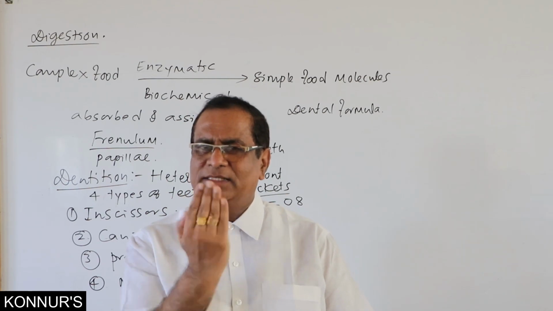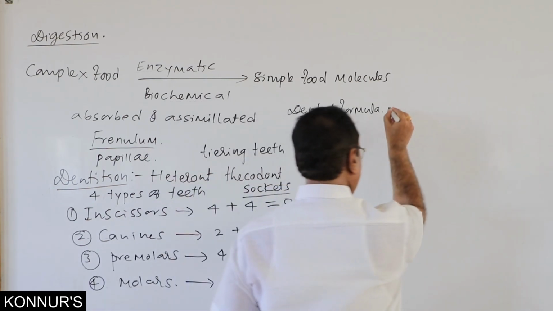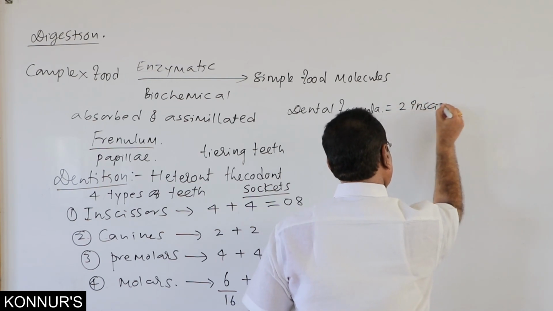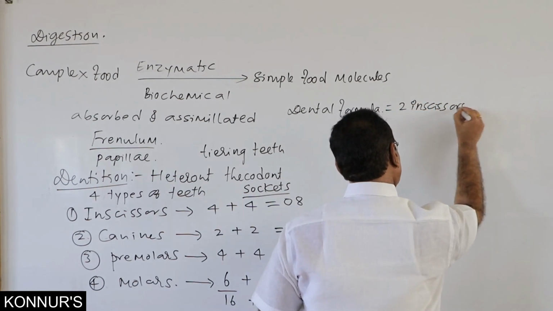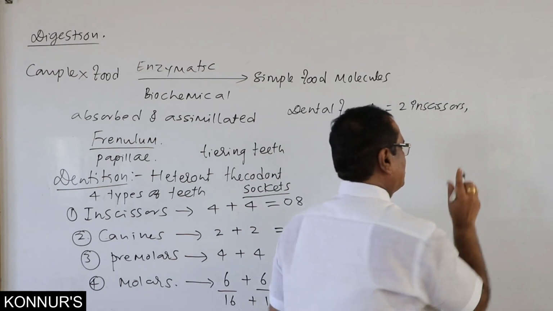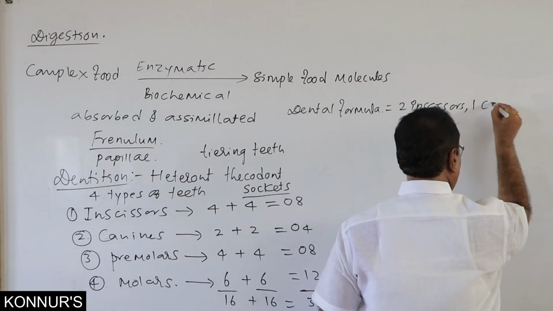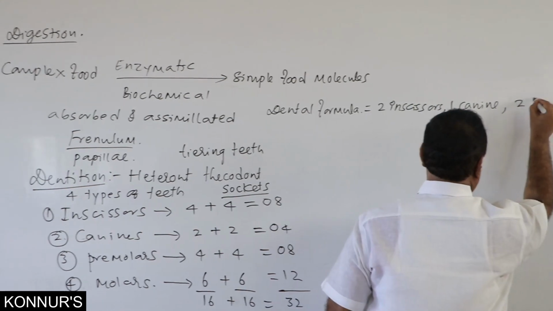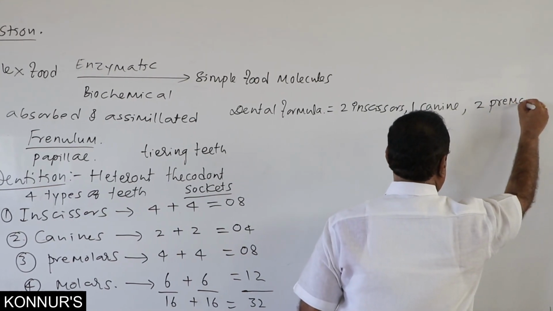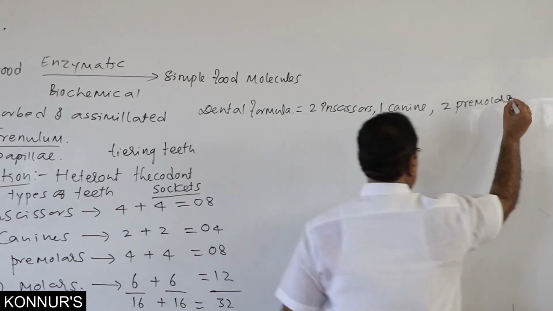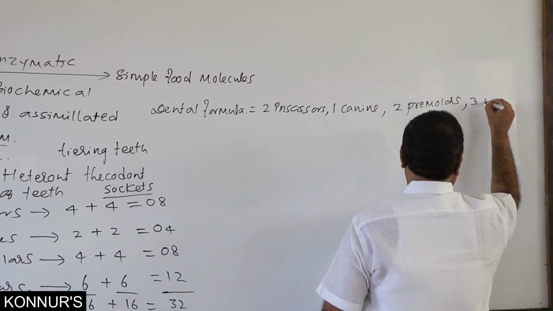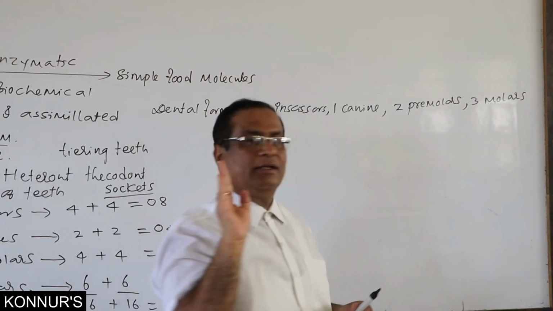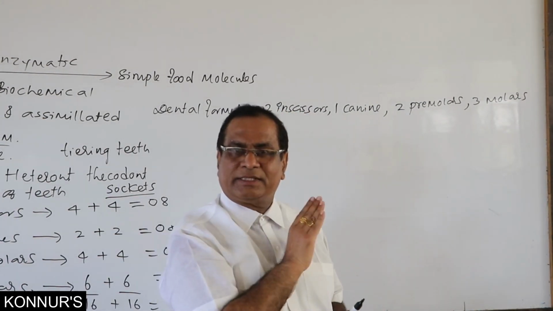Among four incisors, we have taken two incisors. And next to that, one canine. Next to that, two premolars. Next to that, three molars. This is at one side. It is a mirror image of the other side.